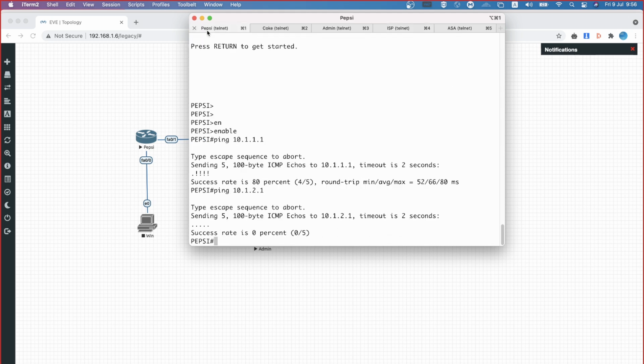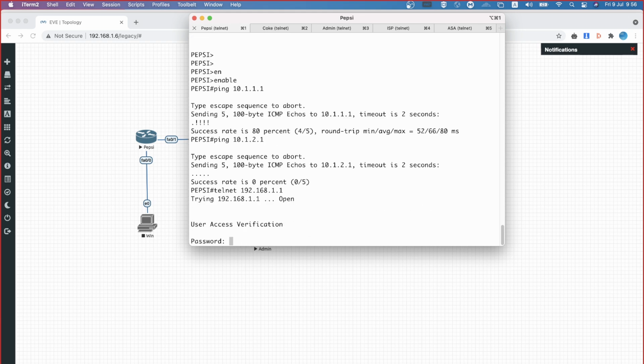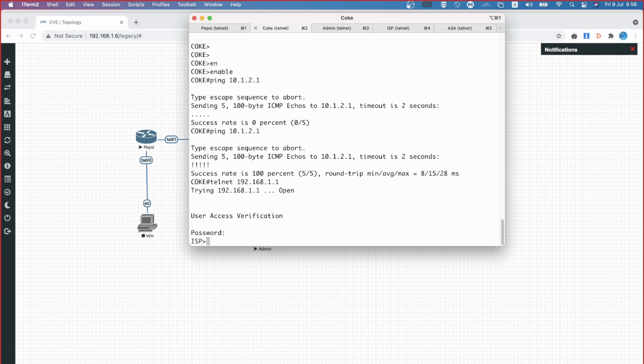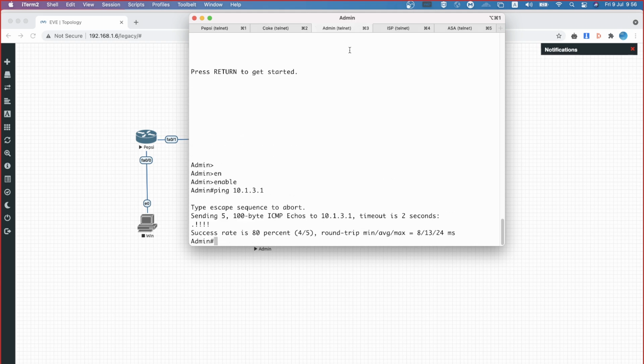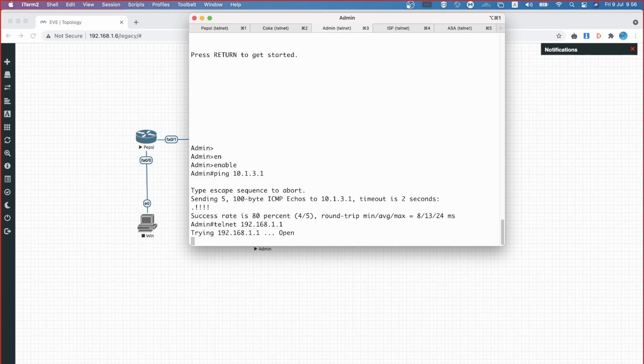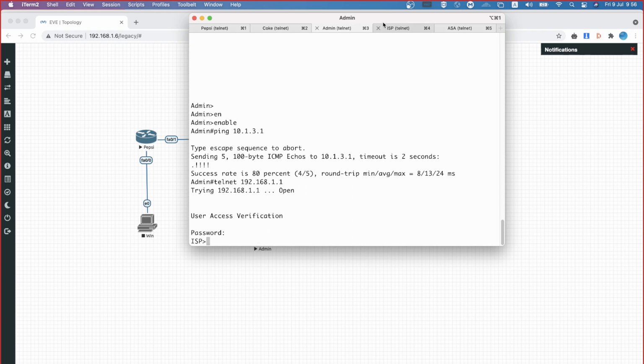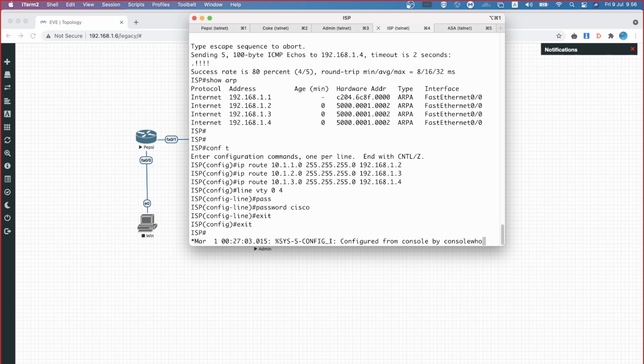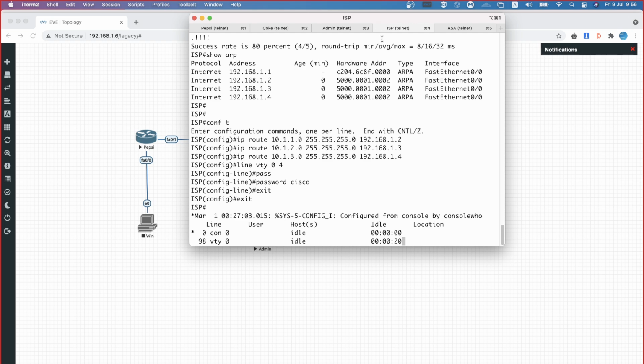Now from pipc, I'm trying to do telnet 192.168.1.1. I have logged into the service provider router. Same way from admin, I'm doing telnet to 192.168.1.1. Logged in. Now I go to the service provider router and check which people got connected.